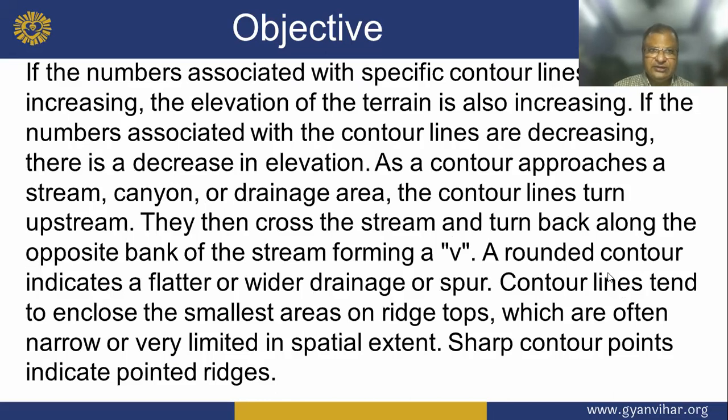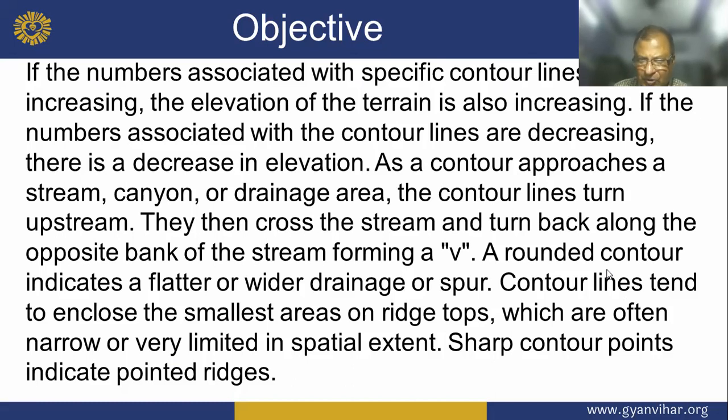If the numbers associated with specific contour lines are increasing, the elevation of the terrain is also increasing. If the numbers are decreasing, there is a decrease in elevation.